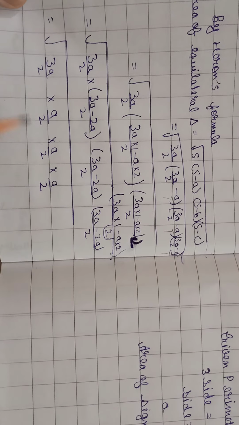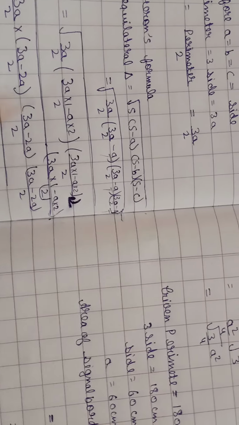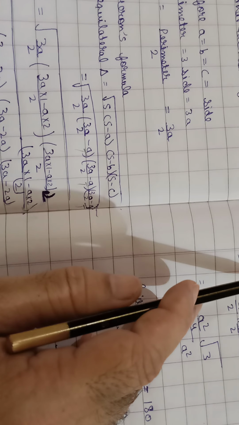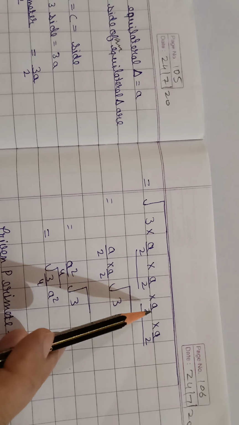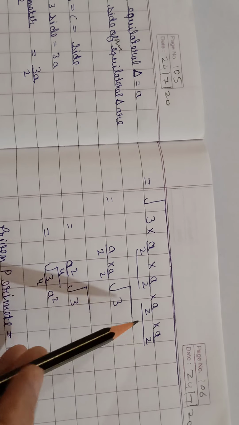Now we can write this step: 3 multiply a upon 2 multiply a upon 2 multiply a upon 2 multiply a upon 2.